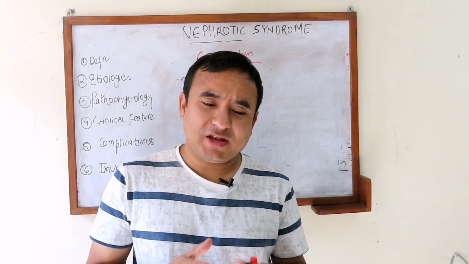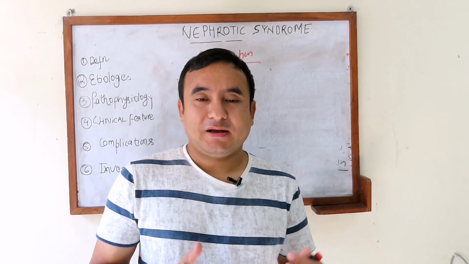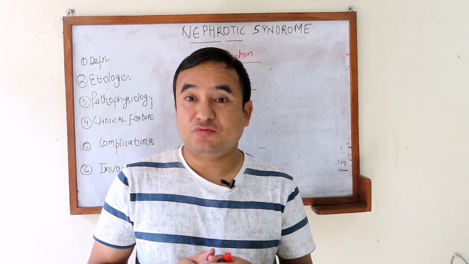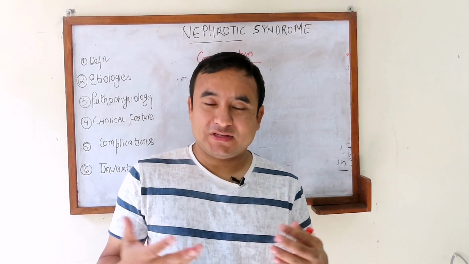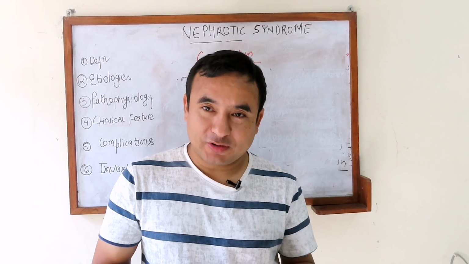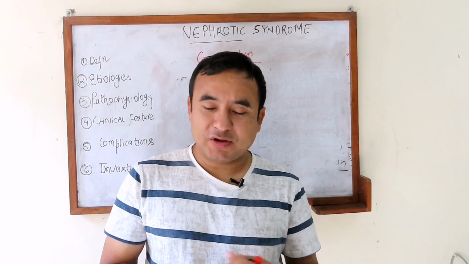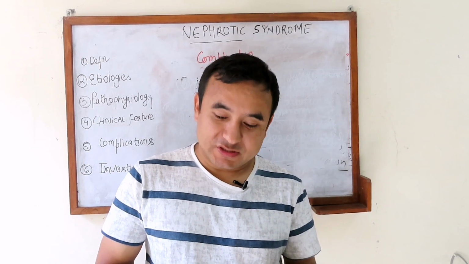The common secondary infections that we get in usual clinical practice are spontaneous bacterial peritonitis, that is, infection of the ascitic fluid. We usually get that. Second, the patient can have pneumonia, that is, infection of the lung, and the patient can even have pyelonephritis. These are the common infections that can occur in a patient with nephrotic syndrome.